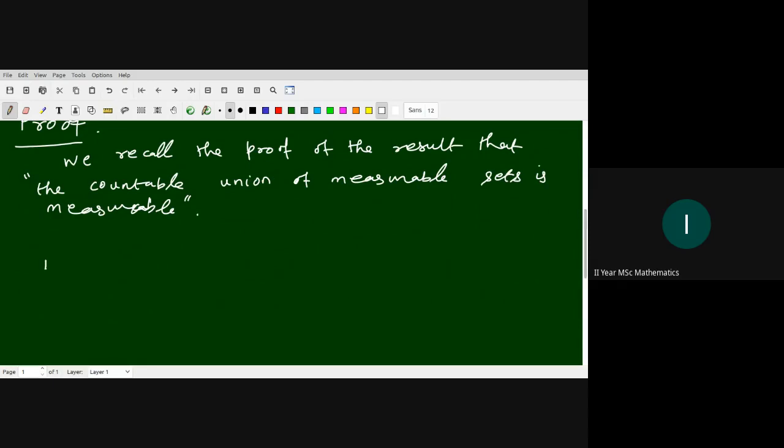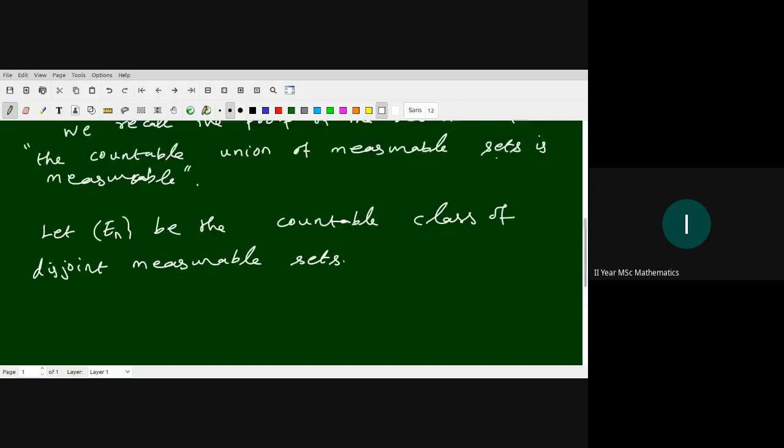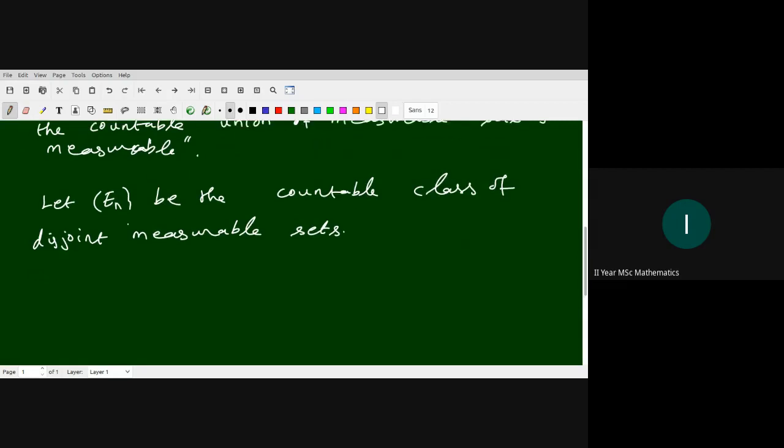So first thing, let us take E_n to be a countable class of measurable sets. Here we assume the measurable sets are mutually disjoint. Then, as in the proof of this result, we start. Let A be any arbitrary set.